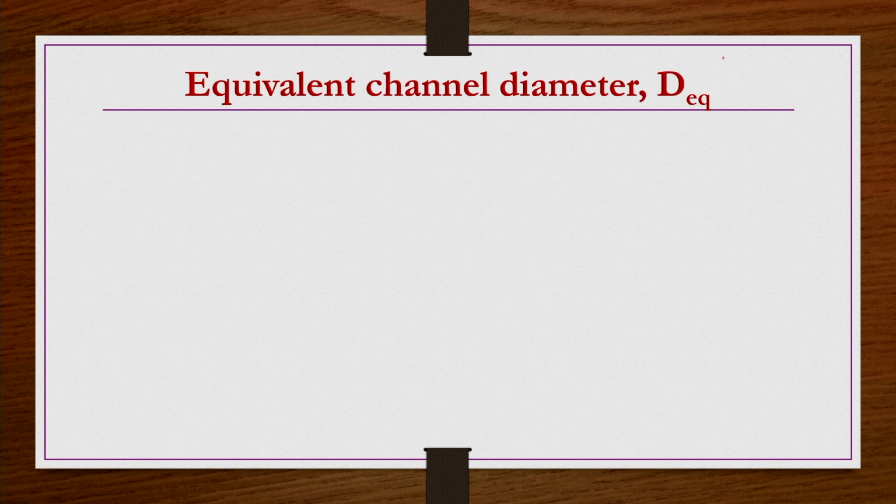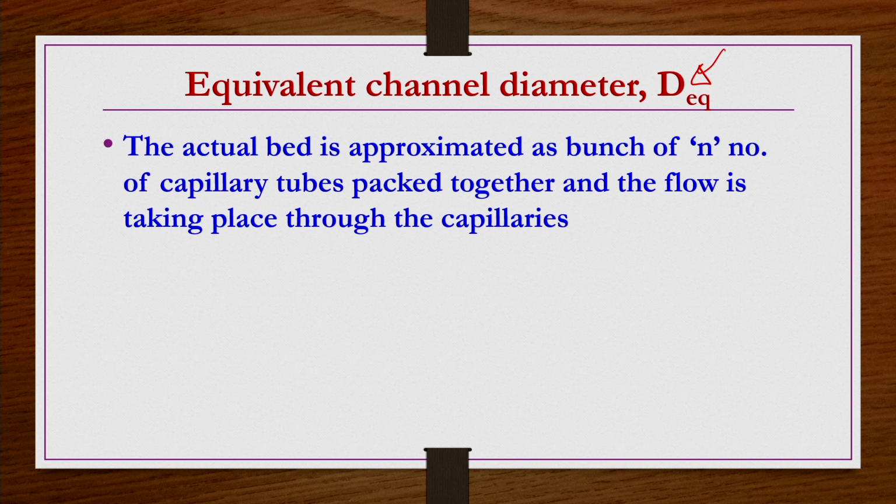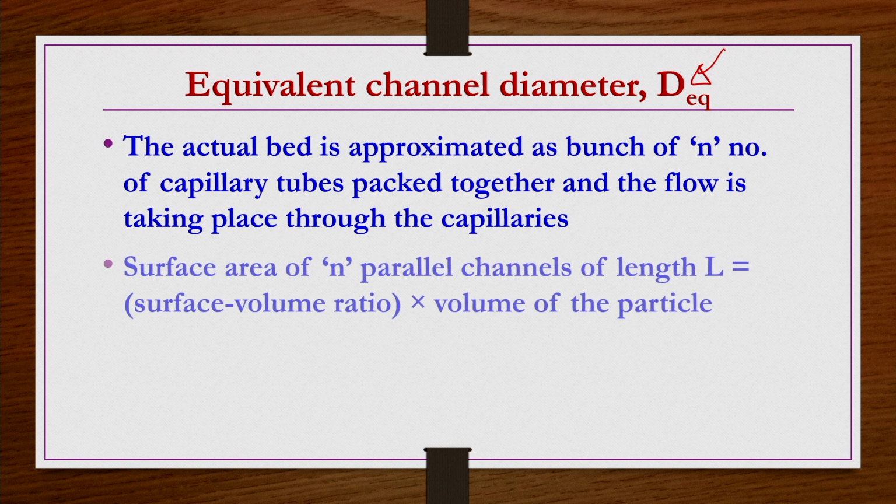Now, we find the equivalent diameter of the capillary channels, n number of capillary channels that we have taken. So the diameter is D equivalent. This D equivalent we are going to find as a function of epsilon or the size of the packing material, etc. So the actual bed is approximated as a bunch of n capillary tubes packed together, and the flow is taking place through the capillaries. That is what we assumed, as I explained before.